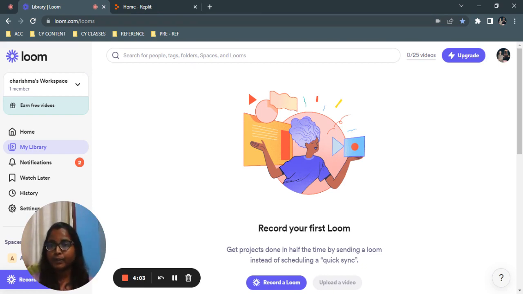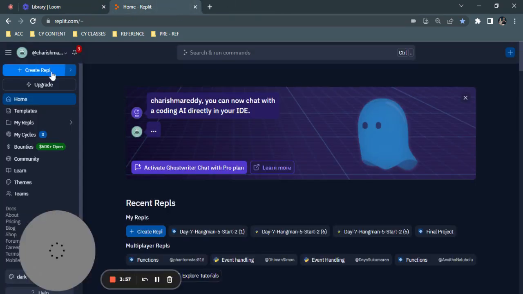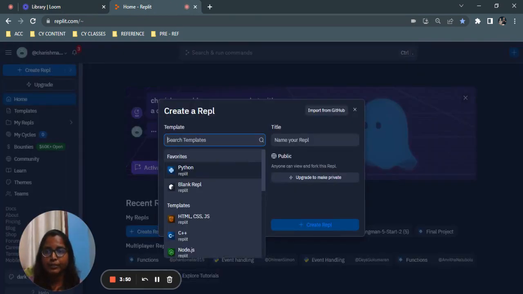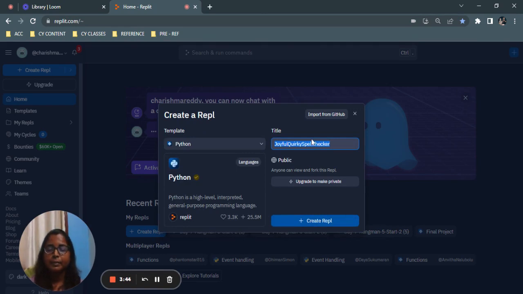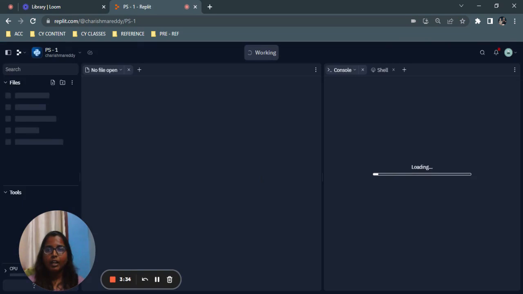Throughout our Python series, we are going to use this website called replit.com. This provides a free account to every student who is willing to participate and do their coding. Here we just have to click on create REPL and choose our language, Python. As this is our Python series class number 1, let's call it PS1. I'm creating the REPL.